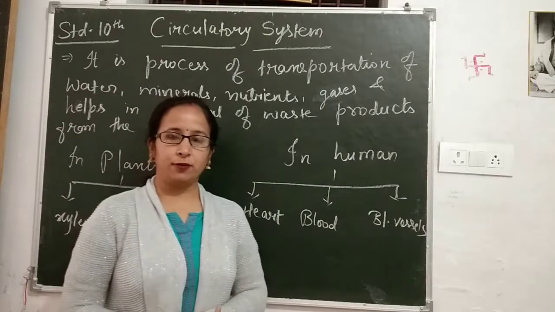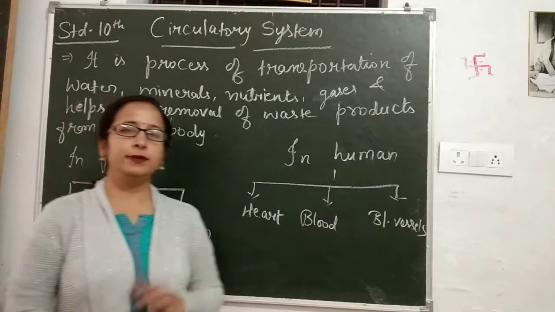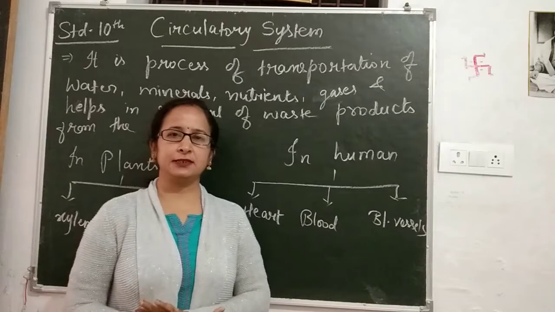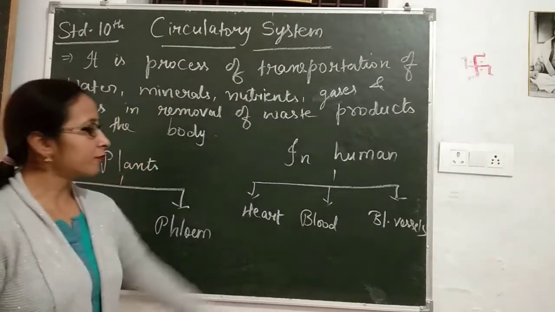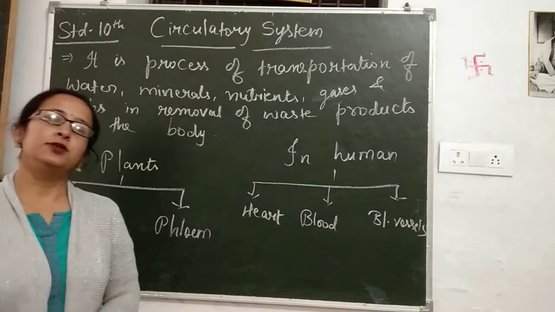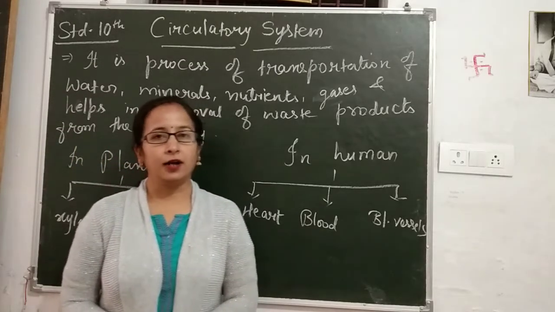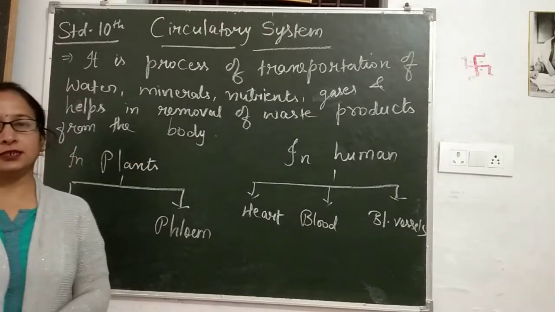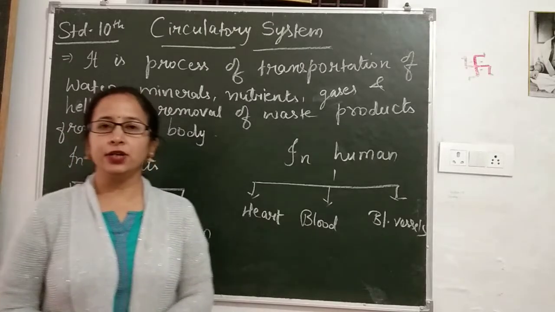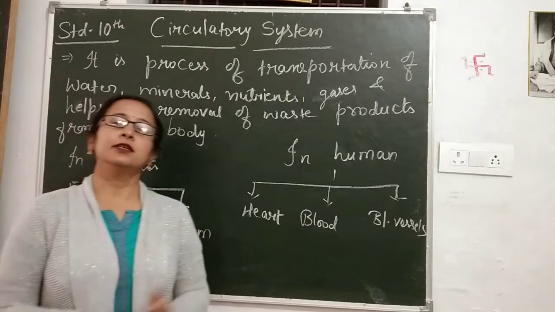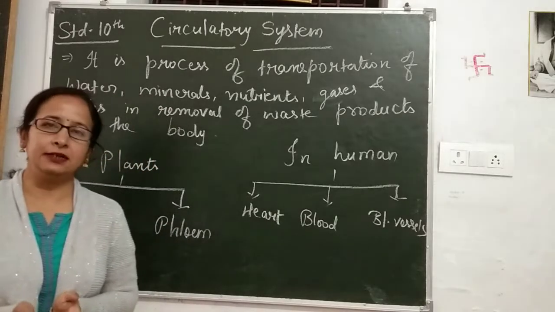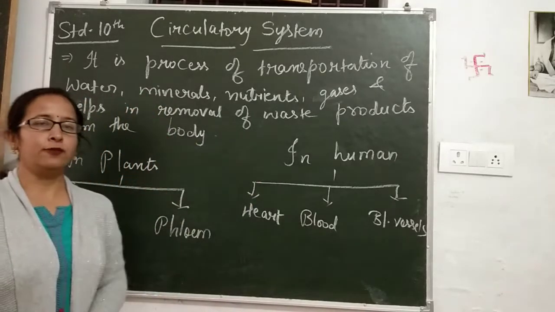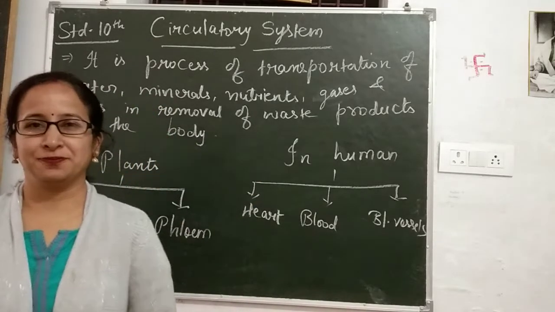Blood has three main components: WBC, RBC and platelets. Blood mainly consists of two main substances, blood cells and plasma. Next are blood vessels. Blood vessels consist of arteries, veins and capillaries. Arteries carry oxygenated blood, veins carry deoxygenated blood, and capillaries work in association with arteries and veins. I hope you have understood the brief concept of the circulatory system. Thank you.